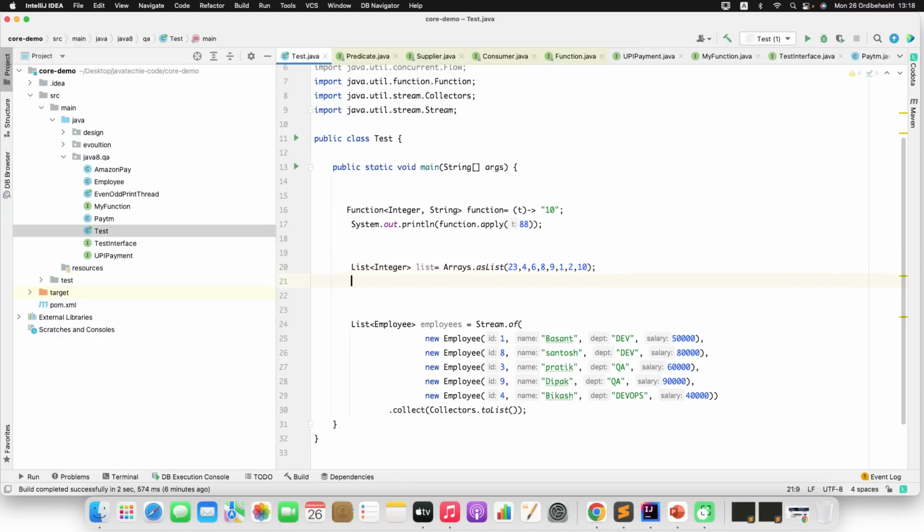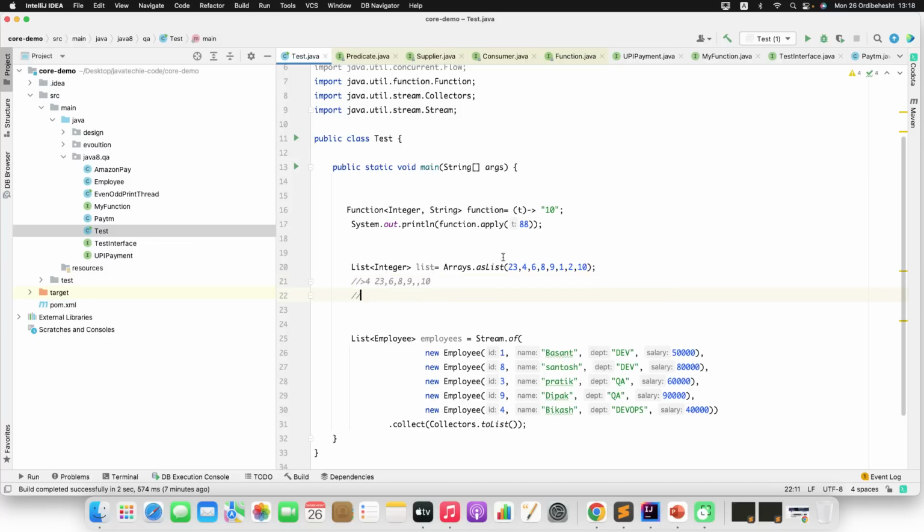Okay, so first let me write the statement. First I will write a method to filter who is greater than 4, then I will get these numbers, right? Let's remove the 4, let's remove 1, let's remove 2. This is what I will get. Now after getting this, I just want to sort this in ascending order. I mean, I just want to represent it something like 6, then 8, 9, 10, then 23. That's fine, right?